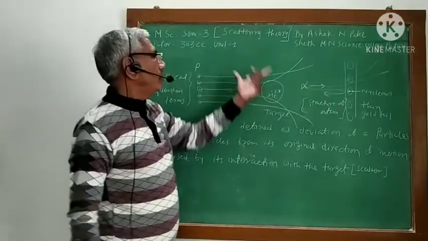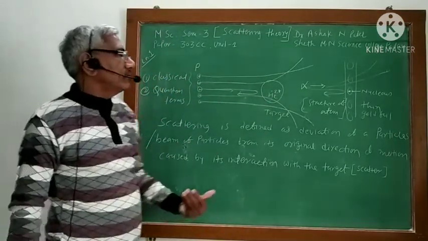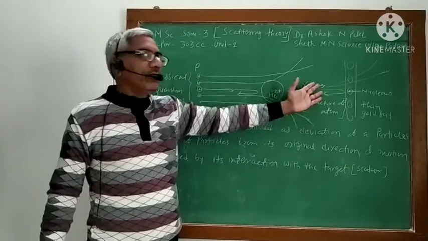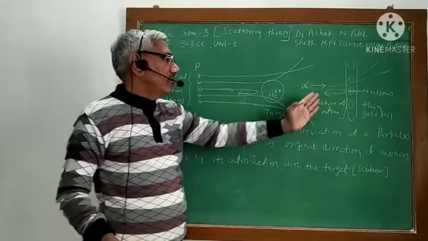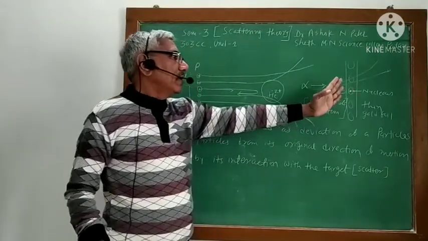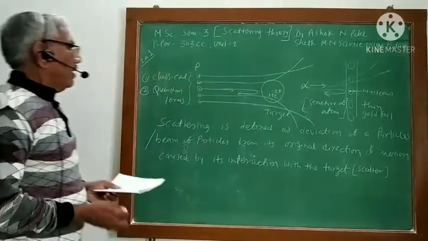That is the meaning of scattering theory. And I remind you that from the famous Rutherford scattering of alpha particles, we got the idea of the structure of the atom.